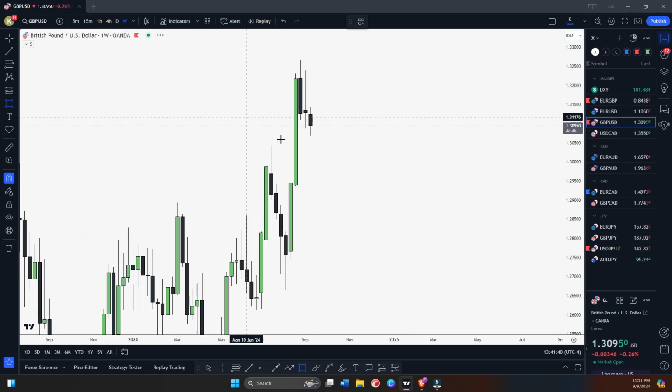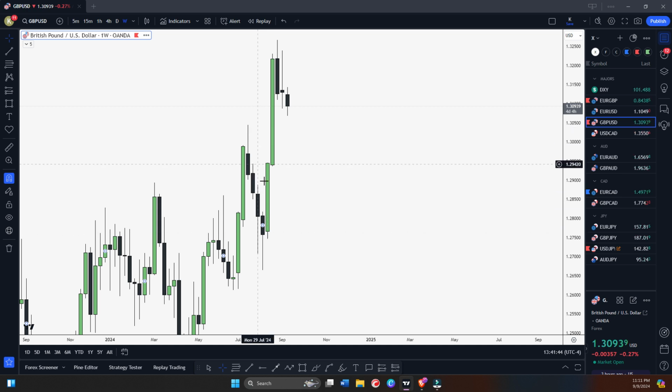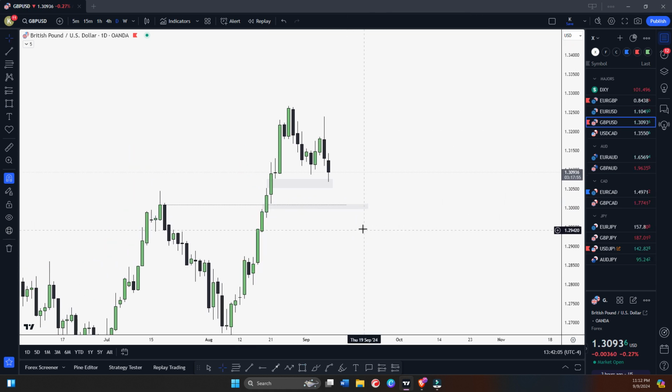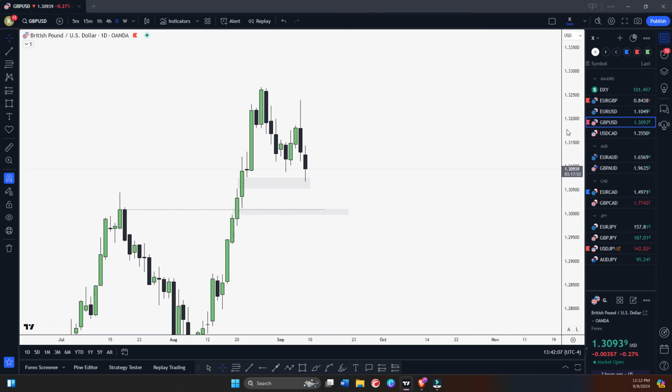On GBPUSD, we are at this weekly fair value gap that's overlapping with this order block and this high. Let's see the daily time frame. On daily, we are at this bullish fair value gap. We have so many daily bullish fair value gaps, no doubt, but this is overlapping right now. To be honest, for me GU does not look so clean.